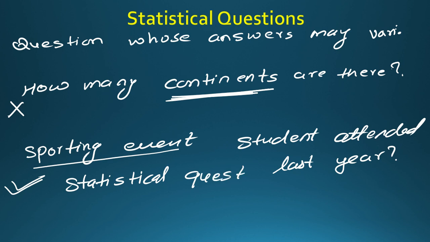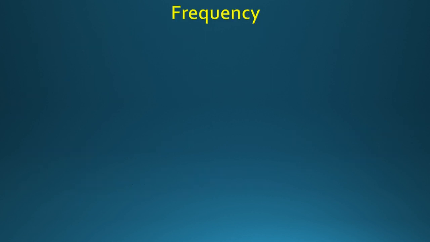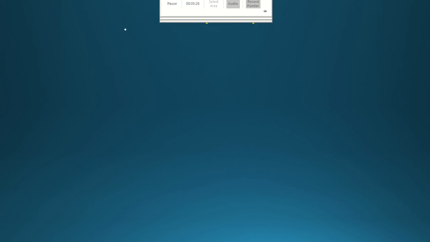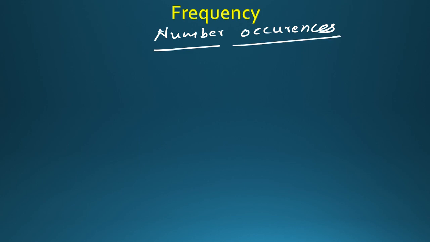Okay, so this is a very simple topic for you, and I am sure you will get some questions from this in the exam also. Now, let's move to another topic, which is called frequency. Frequency means, its simple meaning is repetition. Frequency means repetition. Or in statistical language, you can say number of occurrences, or the number of repetitions.